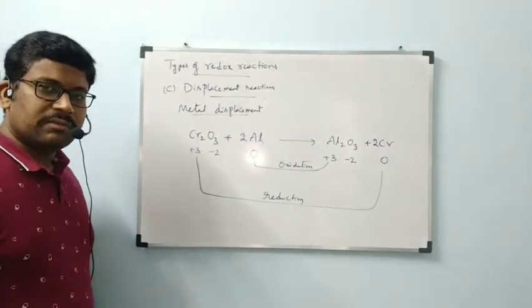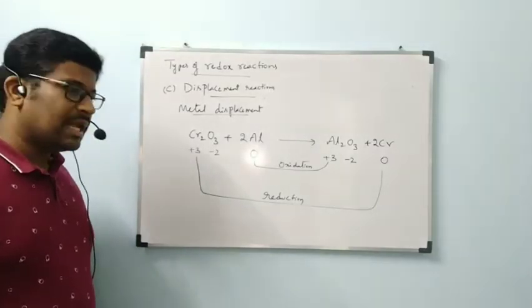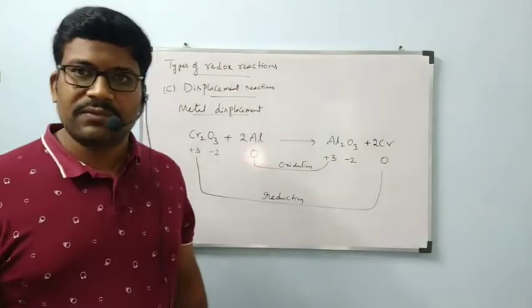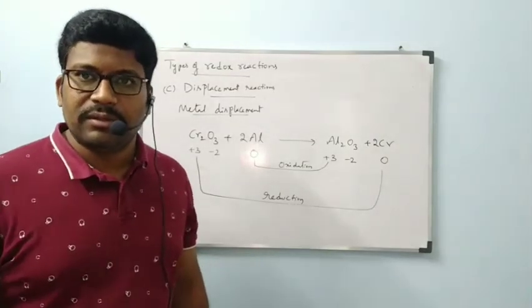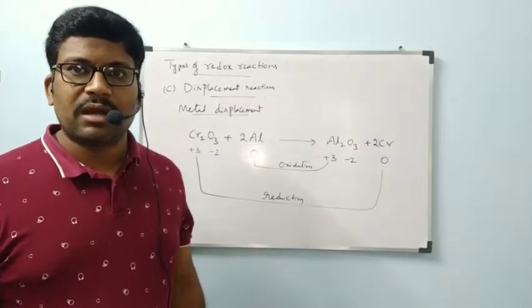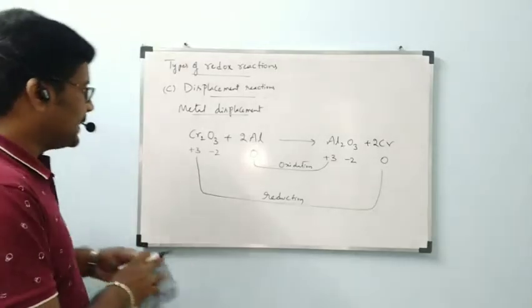These are the examples coming under metal displacement. Further, we could see some more examples, but they are the same type. This is enough for metal displacement. Now we will see non-metal displacement reactions.